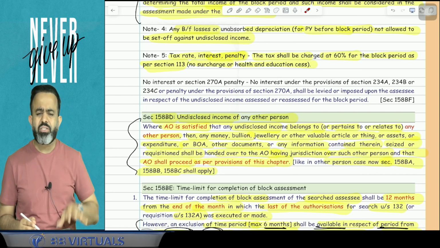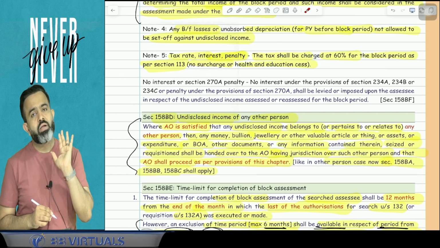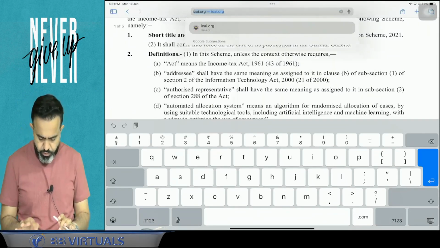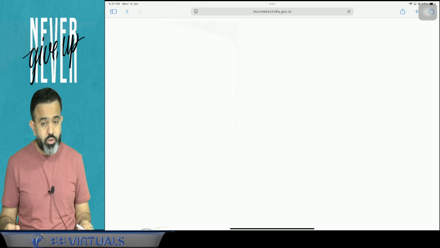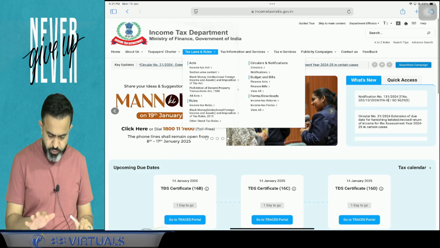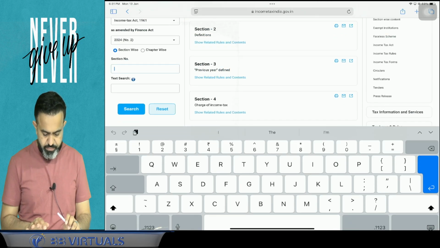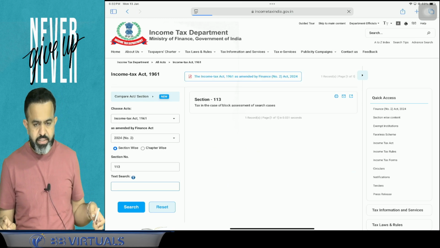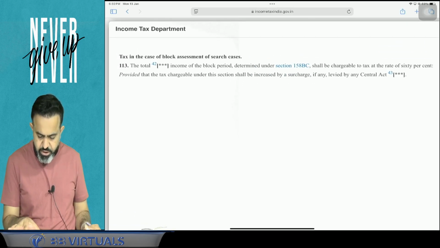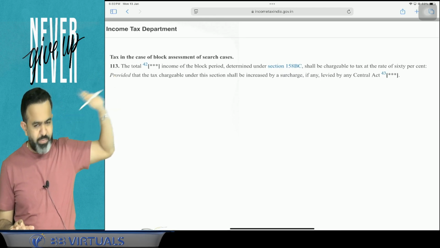If applicable, because guys, here what they mention is that the tax rate will be the tax rate given under section 113. Now under section 113, what is the tax rate? I am just showing you incometaxindia.gov.in. There is a section 113. Now if I show you section 113, then guys, under section 113, if you see, nothing else is given. They have just mentioned the tax rate in case of block assessment of search cases.